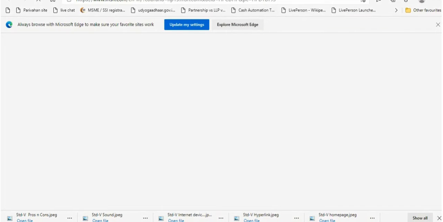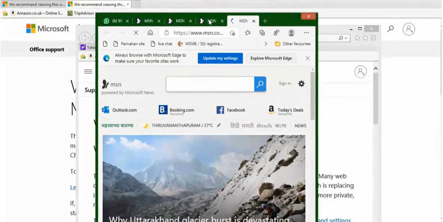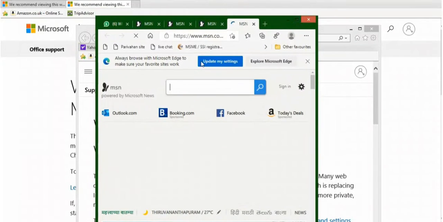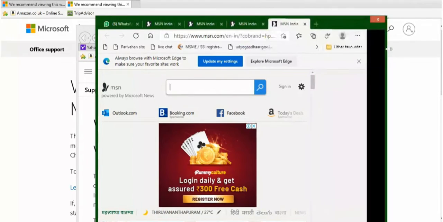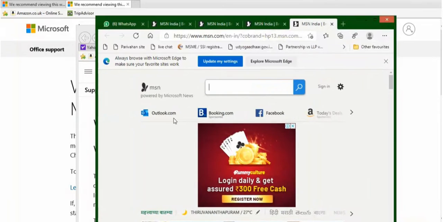Menu bar. It is present below the title bar. It has File, Edit, View, Favorites, Tools, and Help menu. You can store your websites in the Favorites menu for quick access.